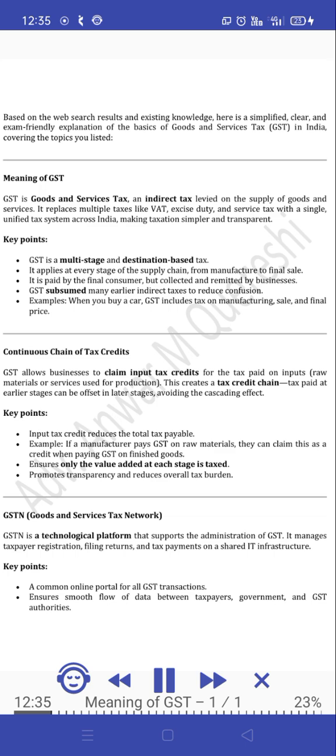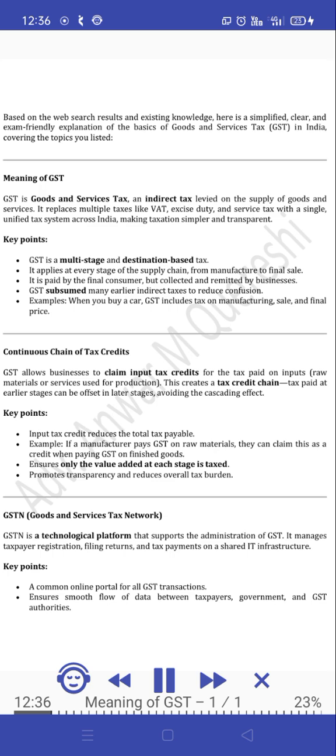Key points. Input tax credit reduces the total tax payable. Example. If a manufacturer pays GST on raw materials, they can claim this as a credit when paying GST on finished goods. Ensures only the value added at each stage is taxed. Promotes transparency and reduces overall tax burden. GSTN, Goods and Services Tax Network. GSTN is a technological platform that supports the administration of GST.